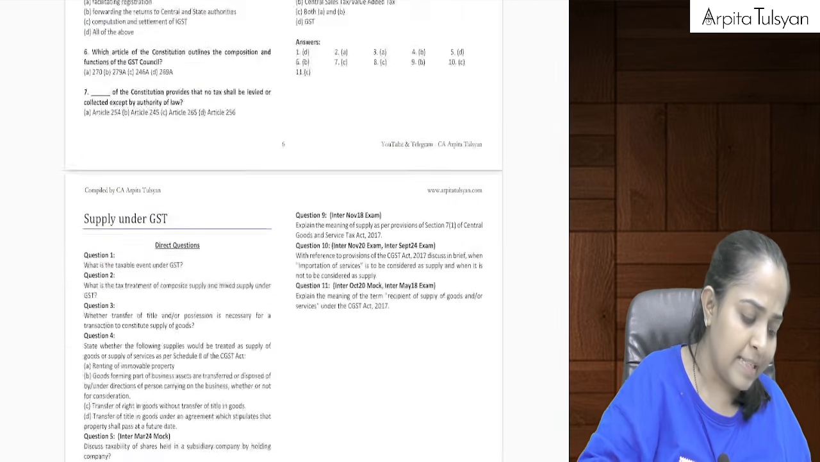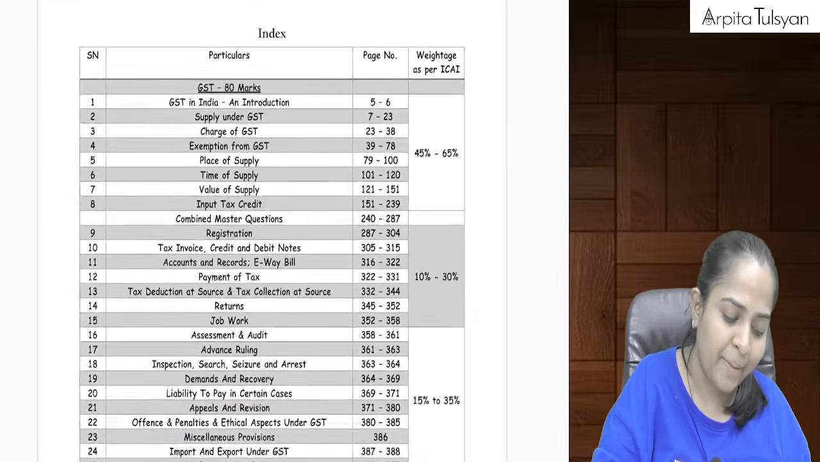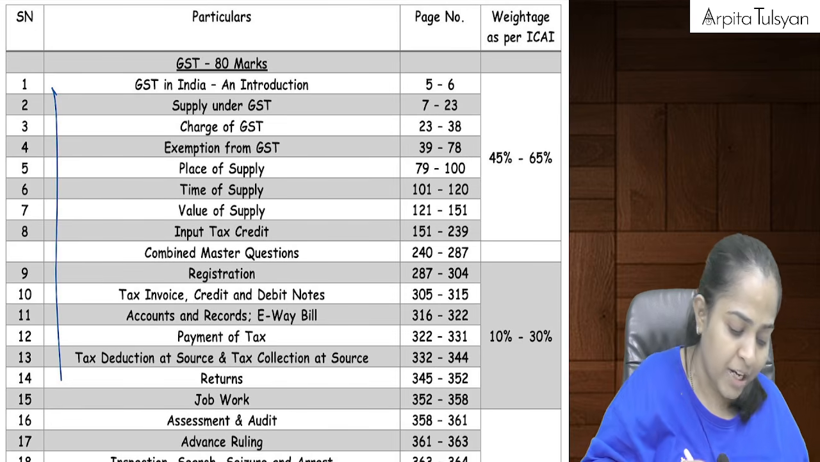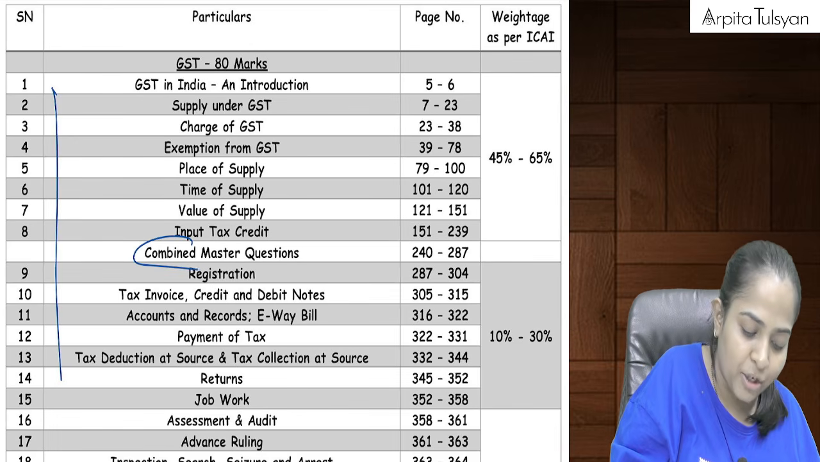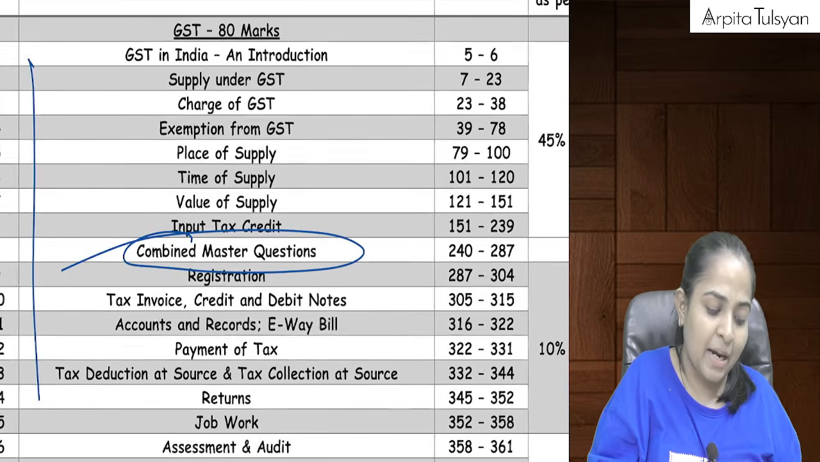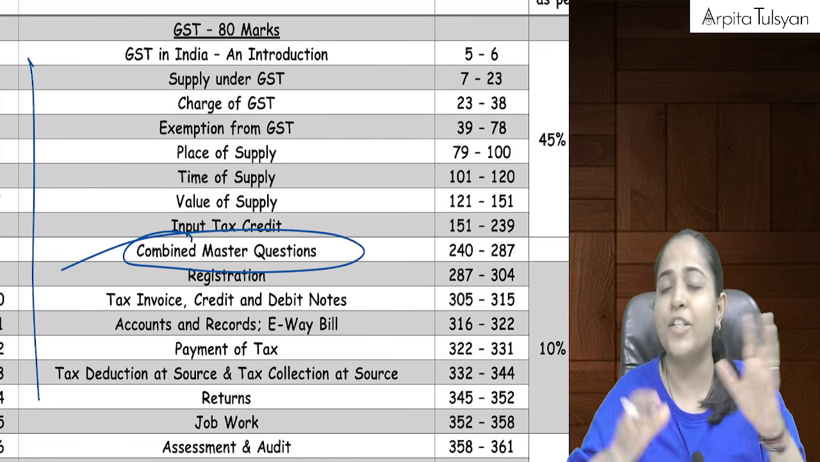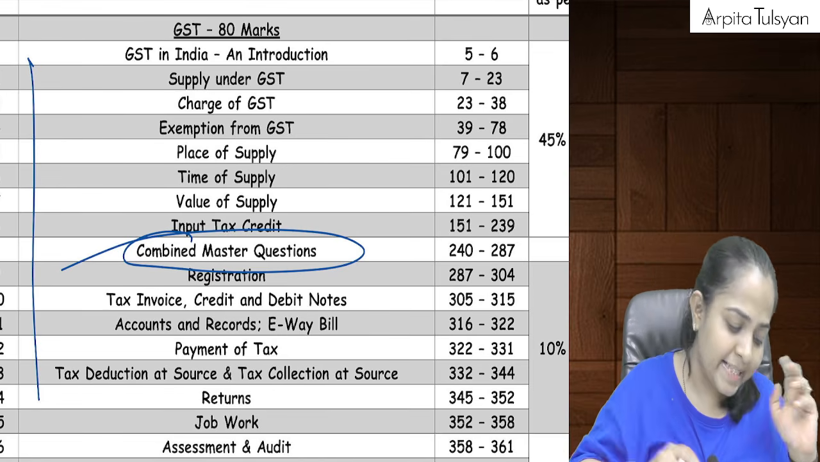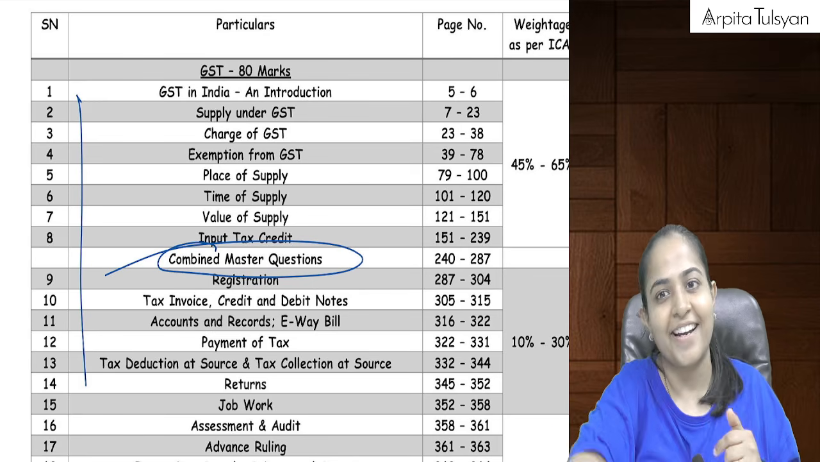And similarly my question bank is also designed in the same manner. My compiler is also designed in the same manner. Chapter wise the syllabus is going to start. And one thing I've added extra this time is these combined master questions. Can you see something like this? Combined master questions. I've included some 15-16 questions here, where questions from multiple chapters have been taken together and combined here. So I think we are good to go and we can start.